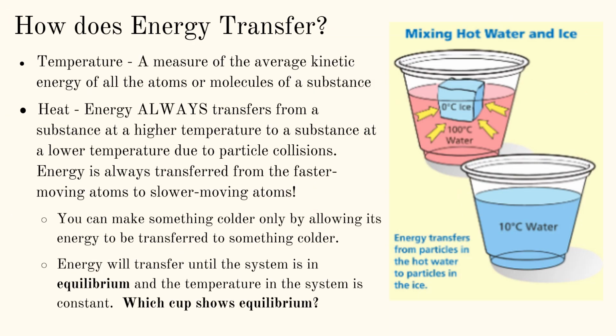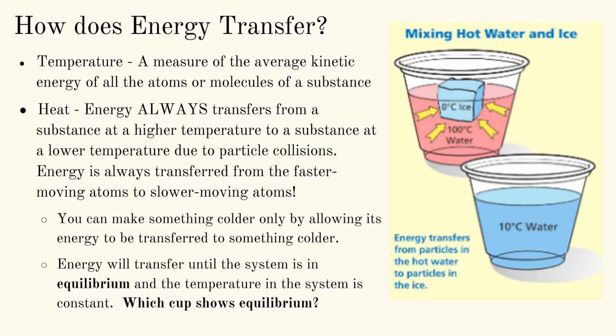So again, how does energy transfer? Temperature is a measure of the average kinetic energy of all the atoms or molecules of a substance. Heat: energy always transfers from a substance at a higher temperature to a substance at a lower temperature due to particle collisions. Energy is always transferred from the faster moving atoms to slower moving atoms. You can make something colder only by allowing its energy to be transferred to something colder. Energy will transfer until the system is in equilibrium and the temperature in the system is constant.